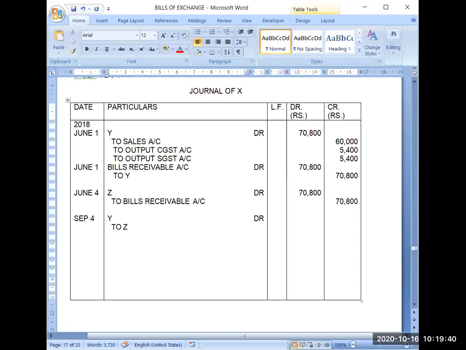First, always try to do it in a simple manner, then go to noting charges. Now Z is demanding 200 rupees from X, so his creditor will be now 71,000. But X will not bear that expense. That expense has been caused due to the negligence of Y. So that's why X will ask Y to pay this amount. So X will also become his debtor for 71,000. He has to collect 71,000 from Y and he has to pay back 71,000 to Z. So that will be the journal entry for the dishonor of the bill. This entry has been done by X for the dishonor. This entry has been done by Y for the dishonor.